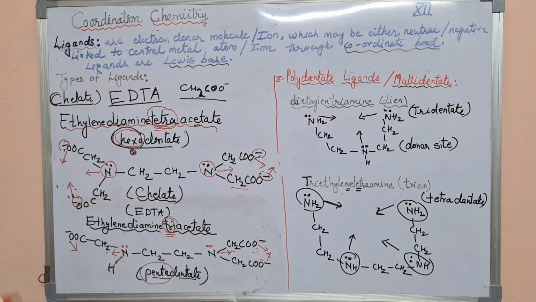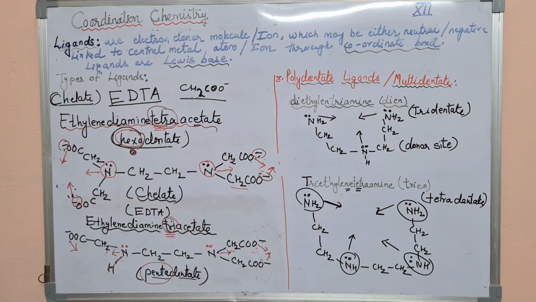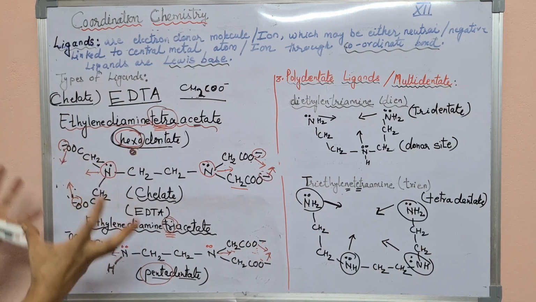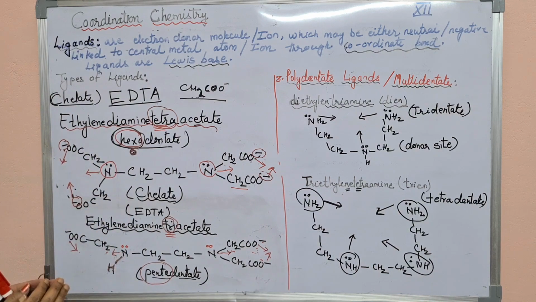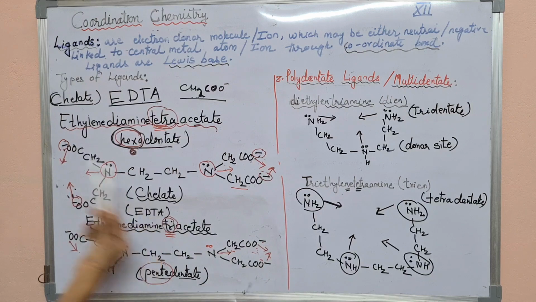One single ligand can form 6 coordinate bonds, and here the single ligand can form 5 coordinate bonds. It means when this ligand is attached to the central metal atom, it forms a network around the metal. That is why this ligand is called a chelate ligand. This ligand is also called a chelate ligand.